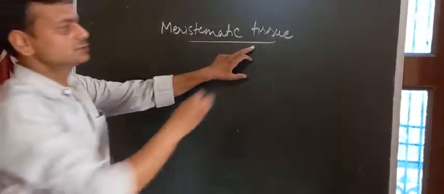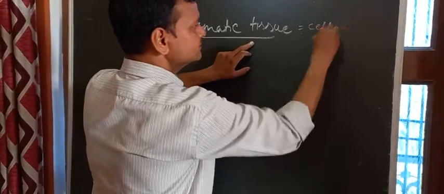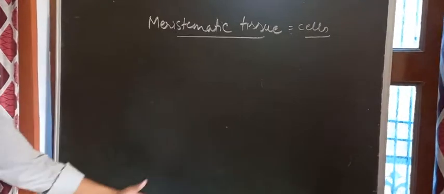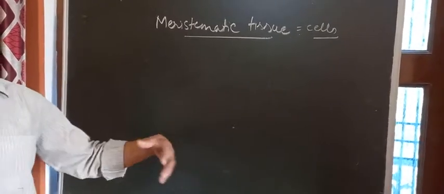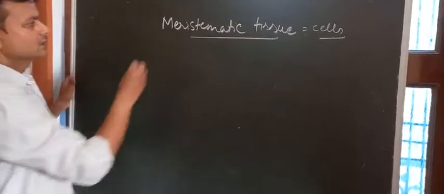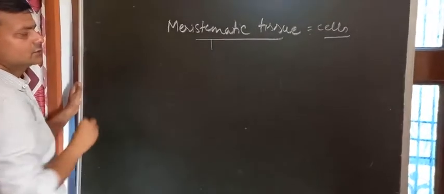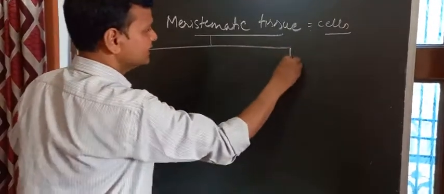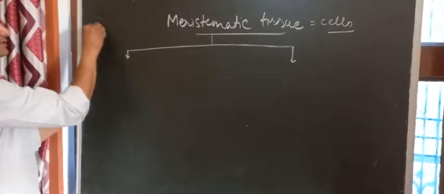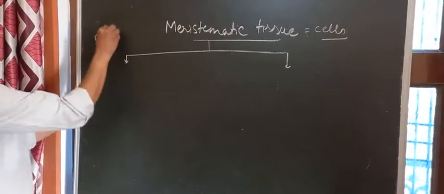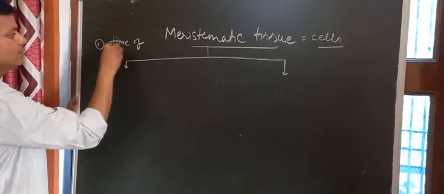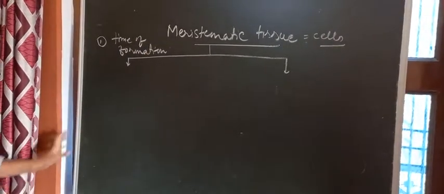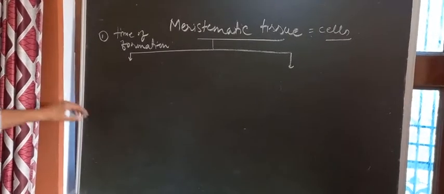Tissue means what? So tissue could also be called a group of cells, and these cells belong to the same origin, and they may or may not perform the same function. Classification of meristematic tissue. So meristematic tissue could be classified into different categories. The first criterion which we are taking is the time of formation. Time of formation means when these meristematic tissues are forming. On this basis, there are two types of meristematic tissues.